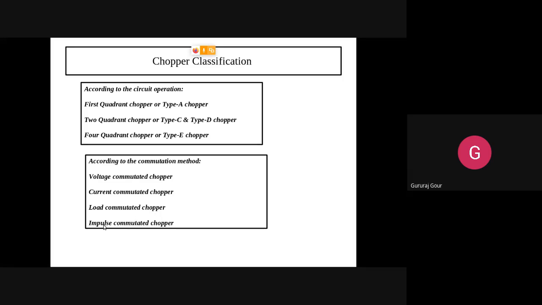Another one, impulse commutated chopper, means we are using a train of impulses to turn off the SCR. This one we have already learned, maybe in the beginning of this module, in the different control techniques: phase control, gate voltage, level triggering, pulse triggering, PWM triggering.